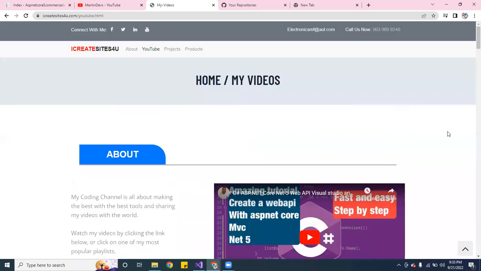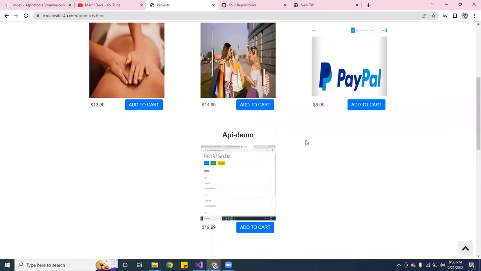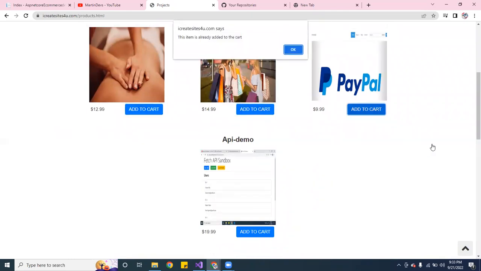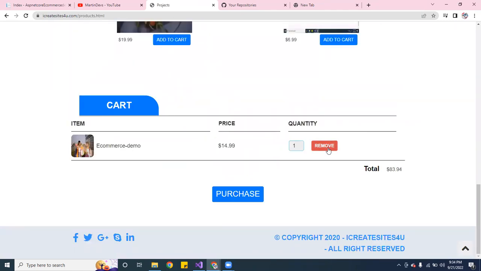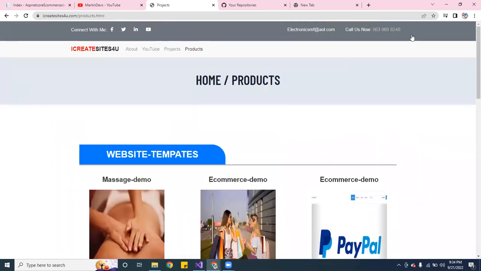And the last page, I'm still working on this one, about templates. You can add to the cart. See here, let me go back down. So I can add to the cart. You can remove it. Really cool. I'm still working on that, still got to do that.